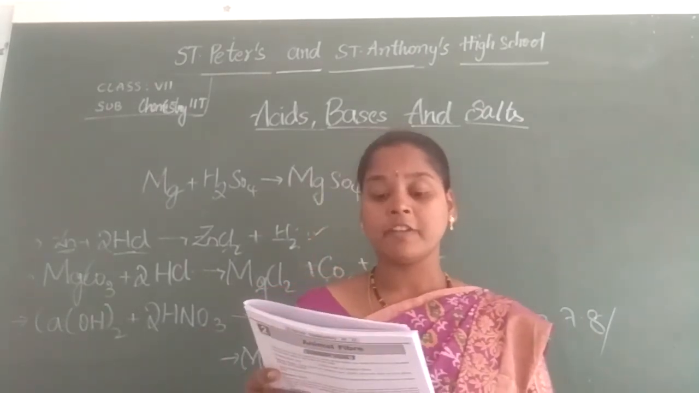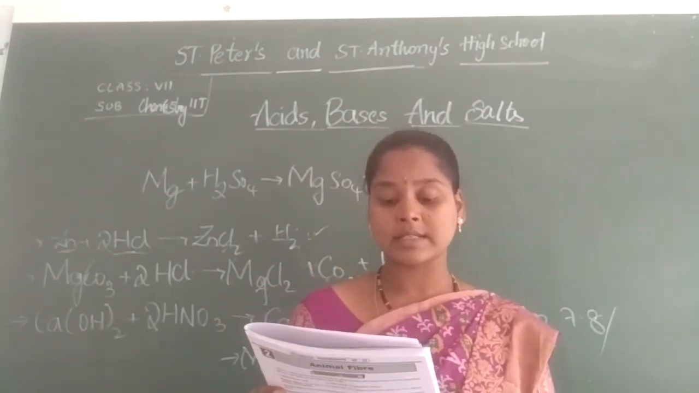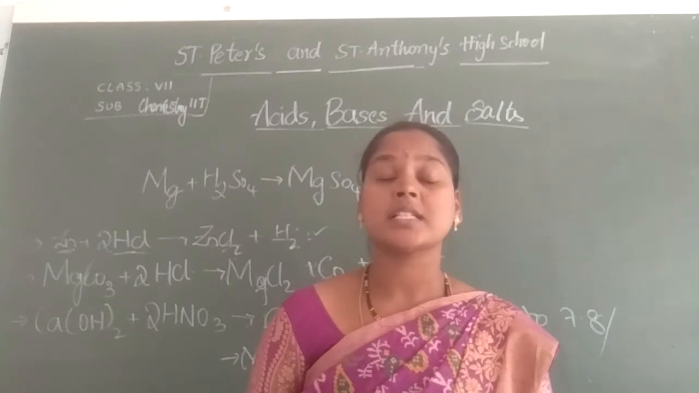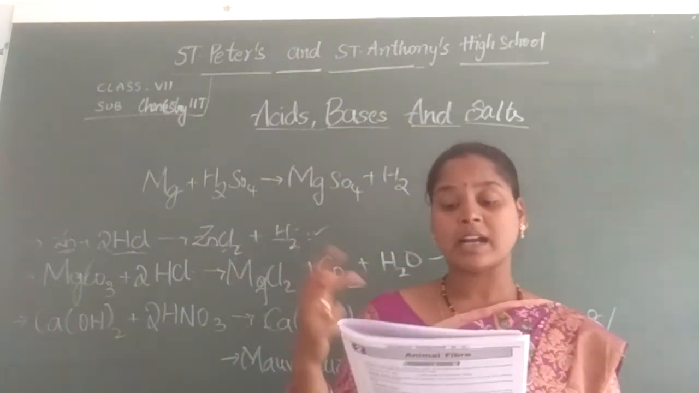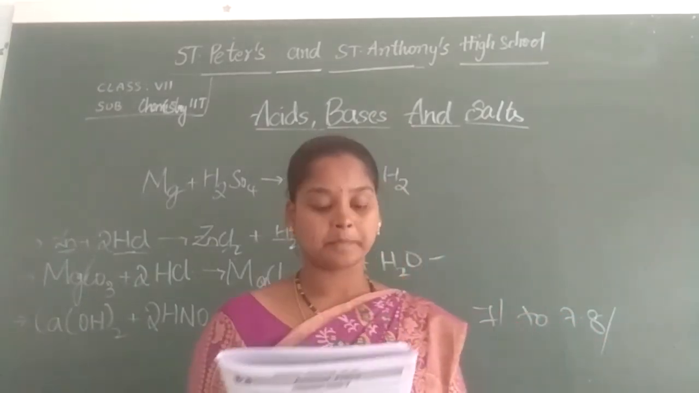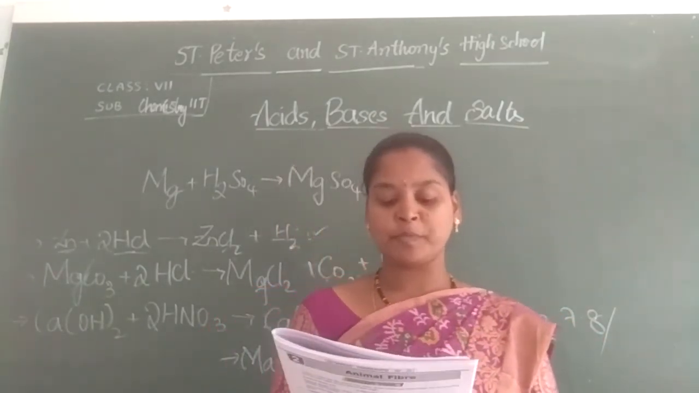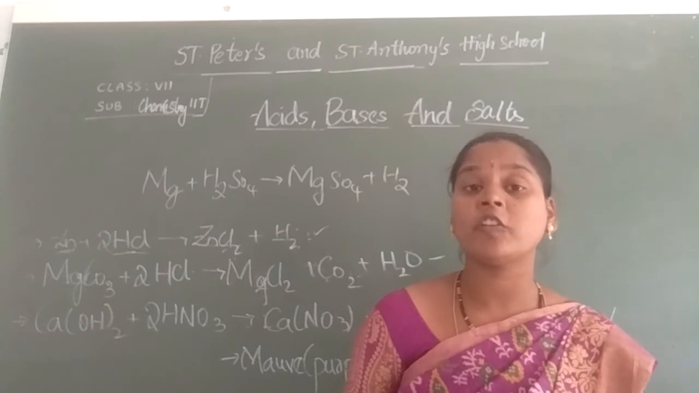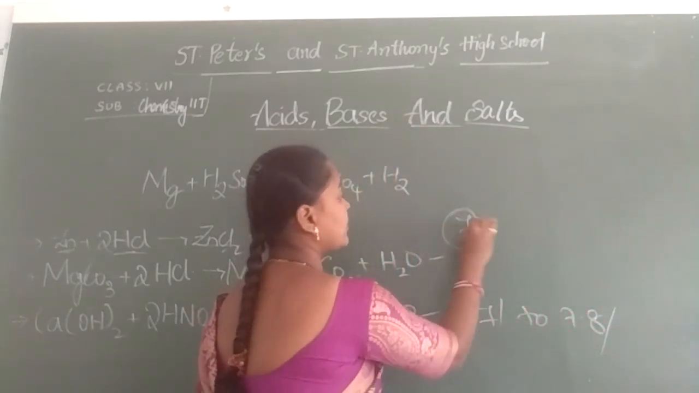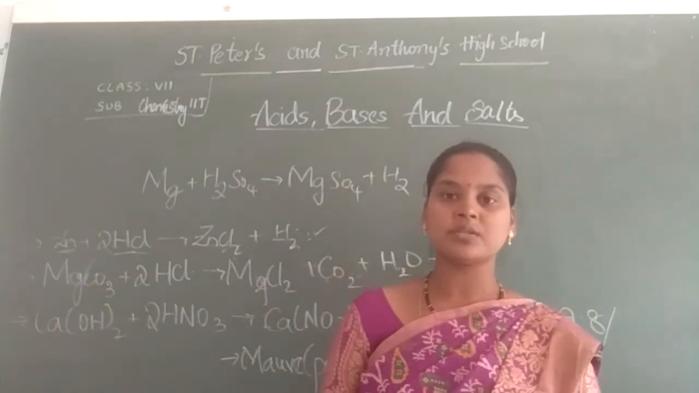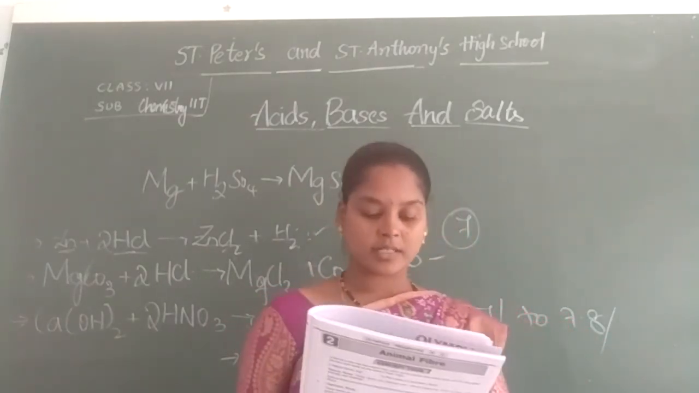Next, why are bases kept in glass bottles? Some bases are corrosive in nature. That is the reason we keep acids or bases in glass only, because they react with other substances very easily. The pH value of pure water is exactly 7. Why? Because pure water means distilled water only. So the distilled water pH value is 7.